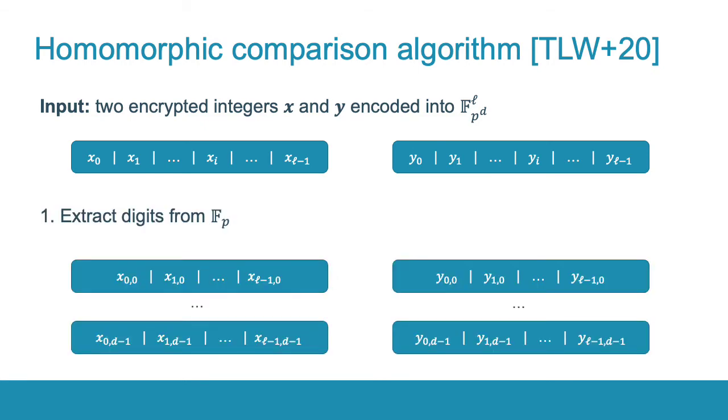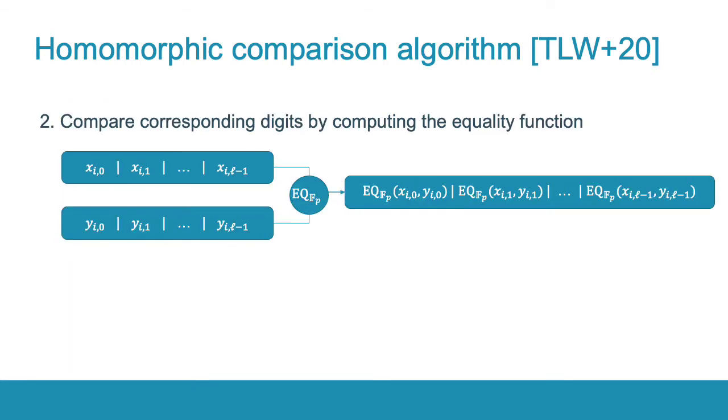The first step is to extract the digits of these integers, namely the elements of the prime field Fp. This step is relatively cheap. Note that each output ciphertext contains the ith coefficients of all the coordinates of the input vectors. In the second step, the corresponding pairs of digits are compared with the equality function. Note that one homomorphic evaluation of the equality function compares L pairs of digits simultaneously.